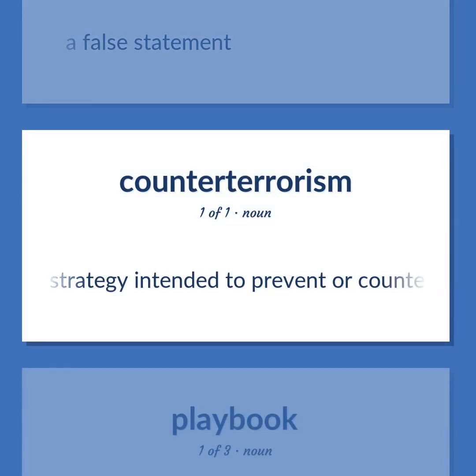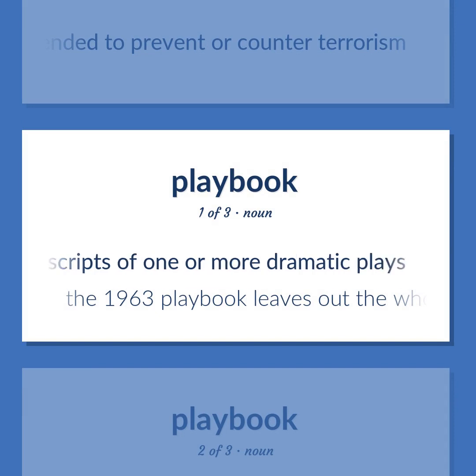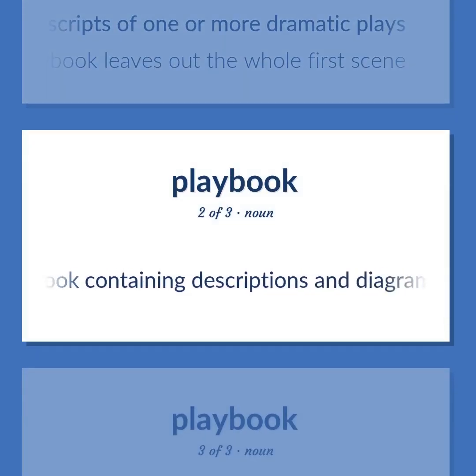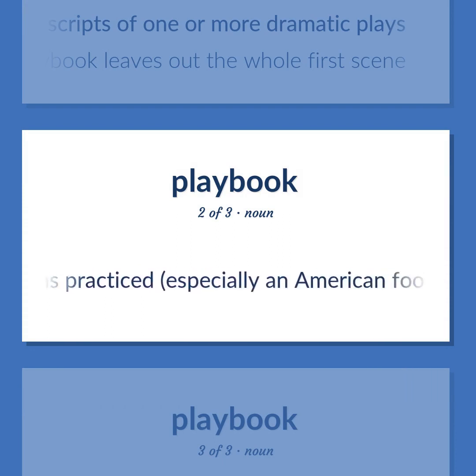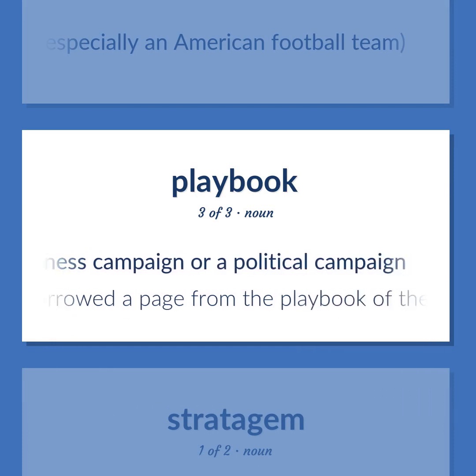A strategy intended to prevent or counter terrorism. A book containing the scripts of one or more dramatic plays. The 1963 playbook leaves out the whole first scene. A notebook containing descriptions and diagrams of the plays that a team has practiced, especially an American football team. A scheme or set of strategies for conducting a business campaign or a political campaign. They borrowed a page from the playbook of the opposition.